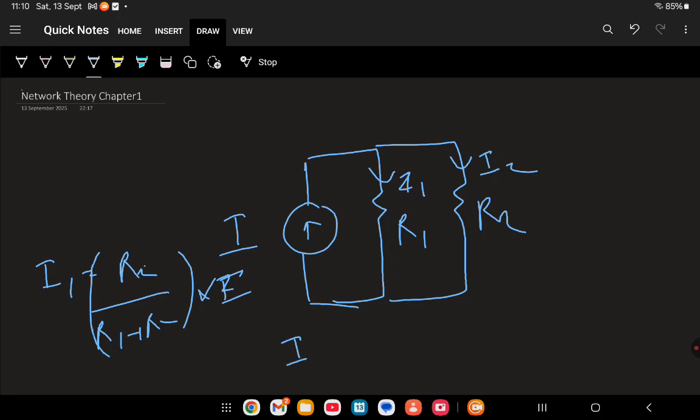What is I2? R1 upon R1 plus R2 into I. So this is about resistors, how we can connect them in series and parallel, and how we can find the voltage across two resistors in series and the current through two resistors in parallel.